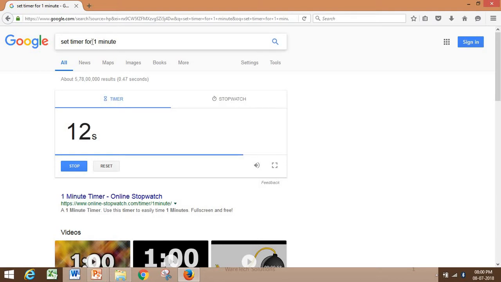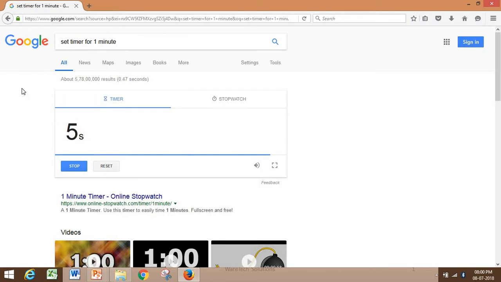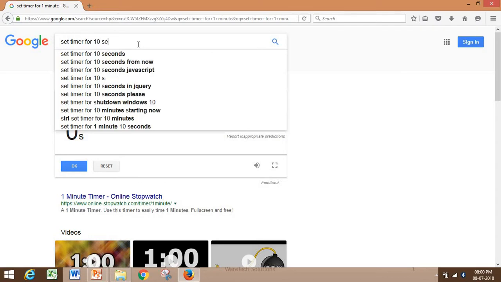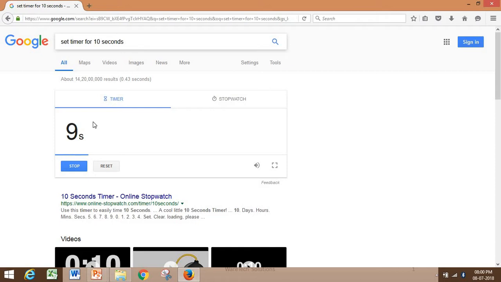So the important thing is the keyword is "set timer for". After completing our set timing, we get some beep sound, and I click on OK. It is going to reset. Not only 10 minutes, if I want 10 seconds, that is also available in our Google browser.